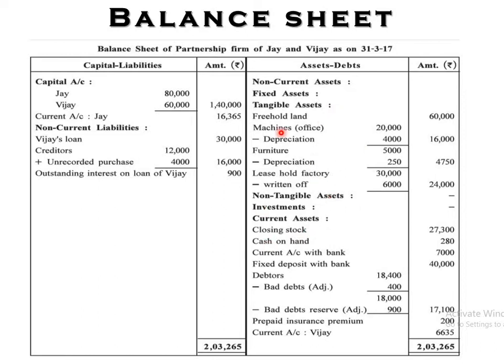Here it is, first of all, freehold land, no type of depreciation on that one. Directly 6,000. Land doesn't have any type of depreciation. Machinery 20,000, deducted 4,000, 16,000. Furniture minus 250, 4,750. Okay, next one, that is leasehold factory 30,000.